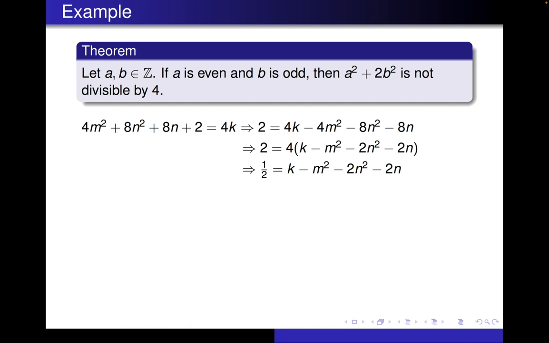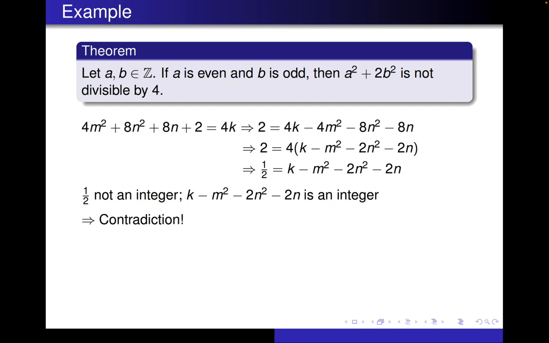You might notice something funny about that. On the left, that 1/2 is definitely not an integer. But on the right-hand side, the k, the m, the n, and all the squaring and multiplying and subtracting tell us that it is going to be an integer. So on the left side, we have not an integer, and on the right-hand side, we have an integer, and yet somehow those two things are going to be equal. Is it possible for a non-integer to equal an integer? No, it's a contradiction. That's a clearly false statement. So there's our contradiction, the end of our proof by contradiction.